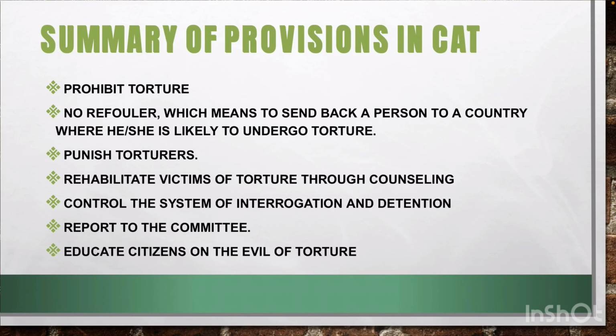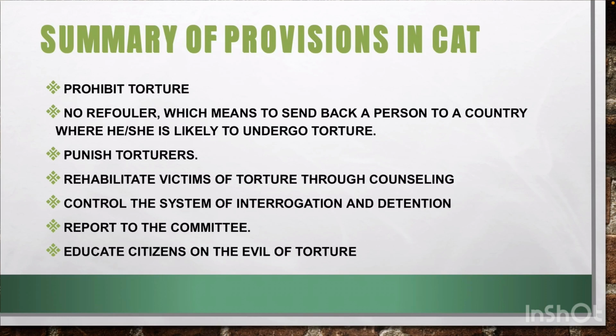One, it says prohibit torture. It doesn't get along with torture, this document. Two, no refoulement. So what is the meaning of refoulement? This means to send back a person to a country where he or she is likely to undergo torture. You know that when you send this person back to his or her own country, they are going to torture him. You are not supposed to send such people back because there is an international human rights instrument that is protecting such individuals from torture.